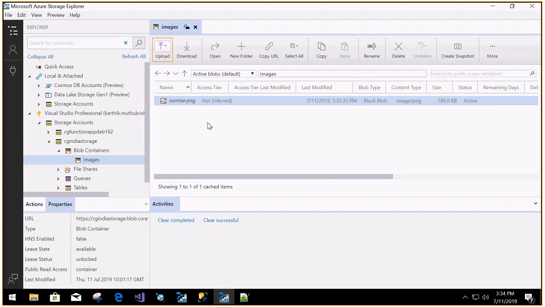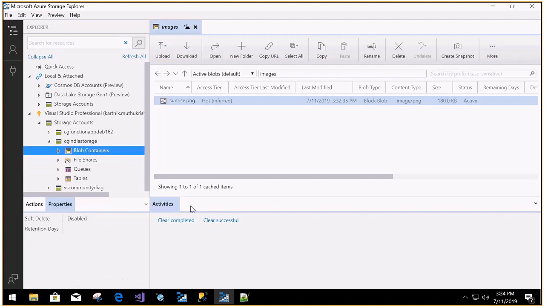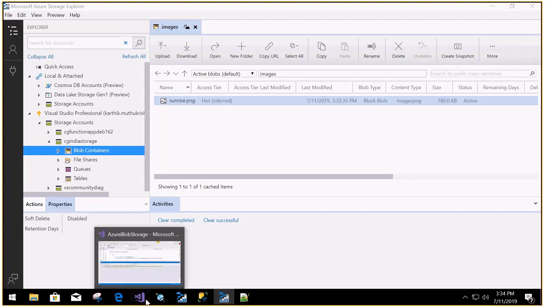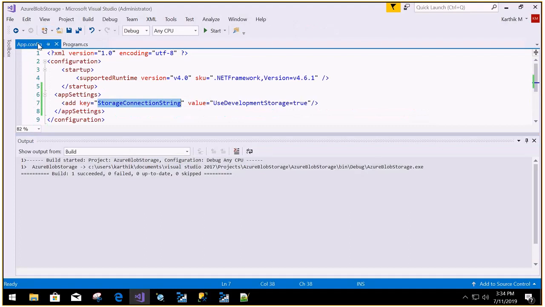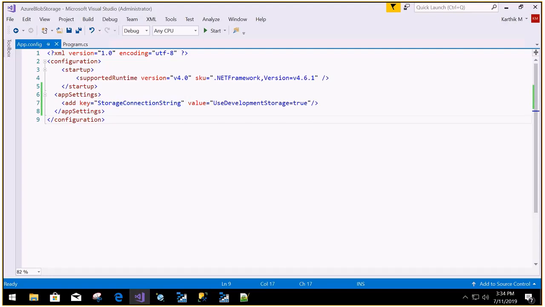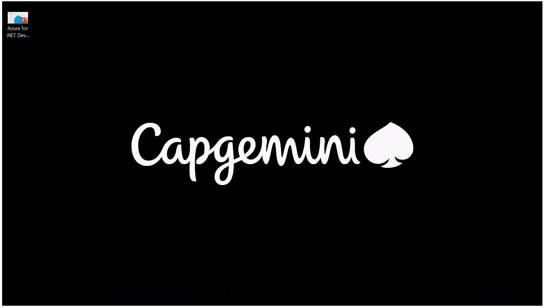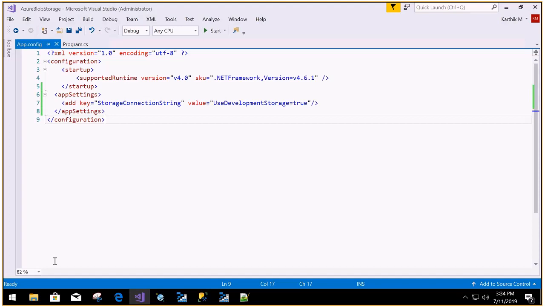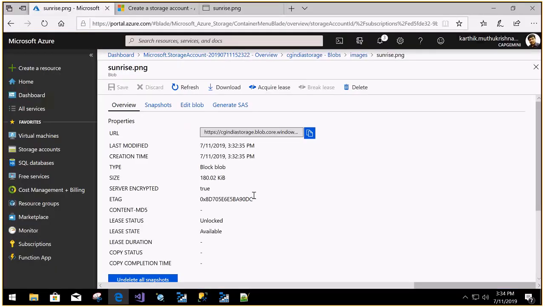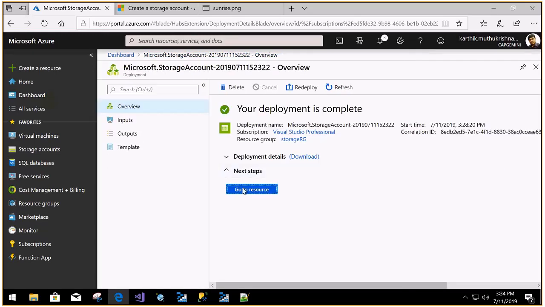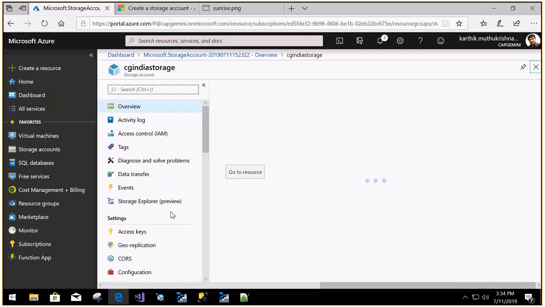And if you want to make this program work with your Azure container, you need to change the code to point to the connection string. Instead of this, we need to provide that connection string. So where do you get that connection string? You need to go into the portal, go back to your storage account, and you can see access keys.